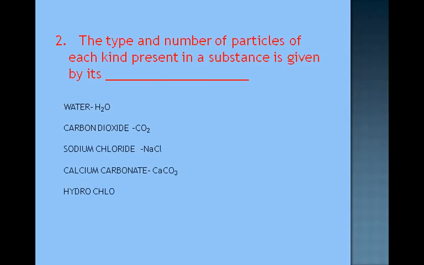Then, hydrochloric acid, HCl. In this one, we have 1 hydrogen and 1 chlorine. So by seeing all these, what will come to your mind? You are able to understand by seeing all these formulas how many particles are there and which type of particles are there. Okay, so these are all called chemical formulas. So we can write the answer as chemical formula.